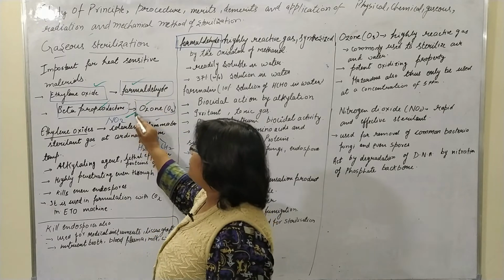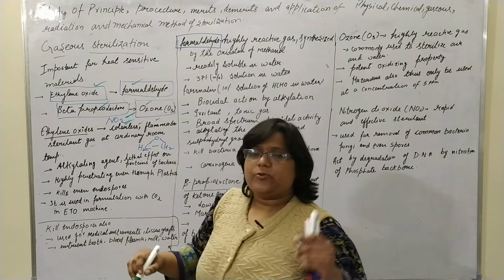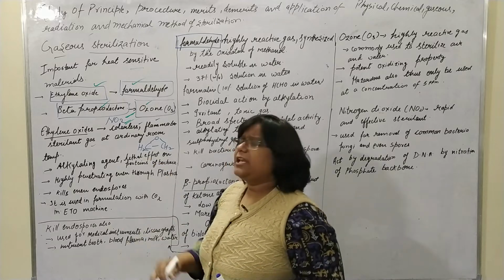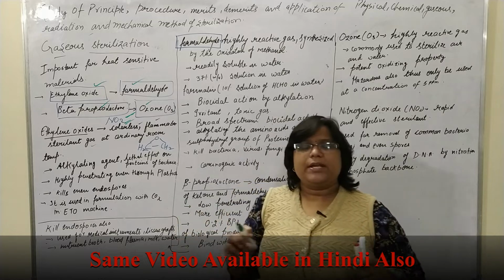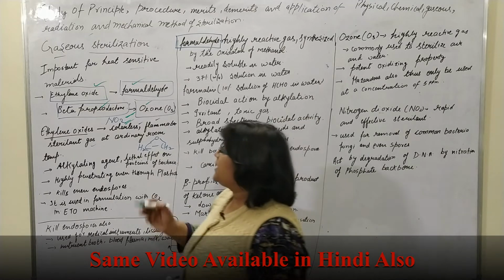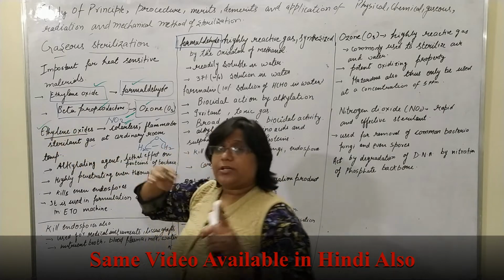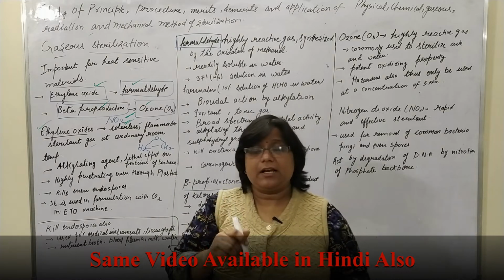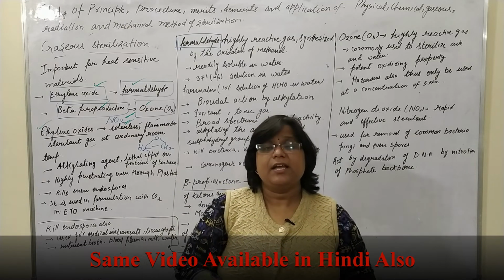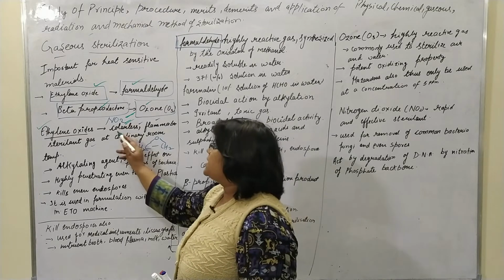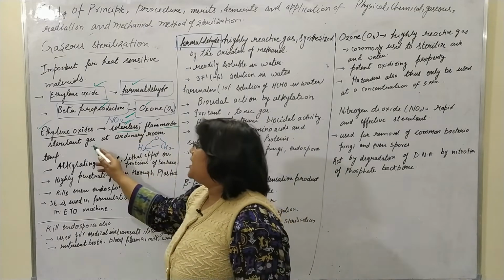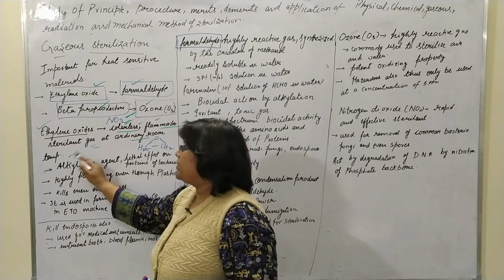Here, as a fifth one, we will also study nitrogen dioxide. First we are going to study ethylene oxide. If a question comes on gaseous sterilization, ethylene oxide is the main point. Ethylene oxide is a colorless, flammable and sterile gas at ordinary room temperature.